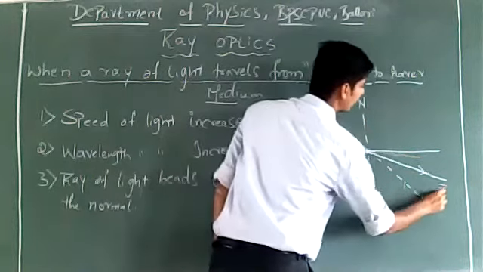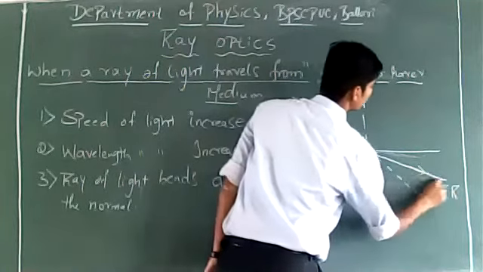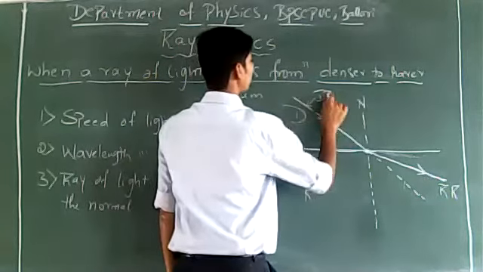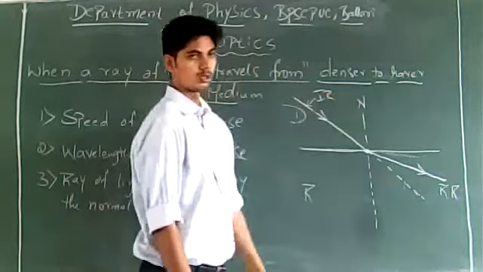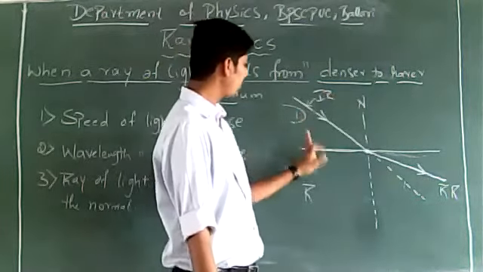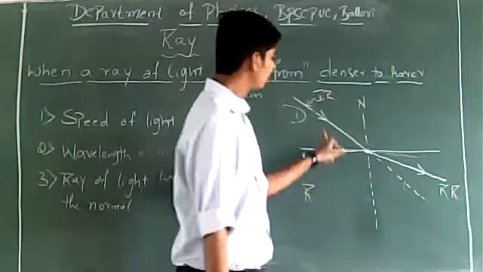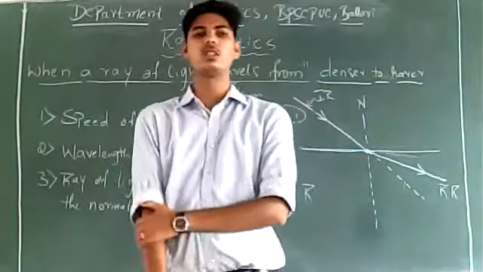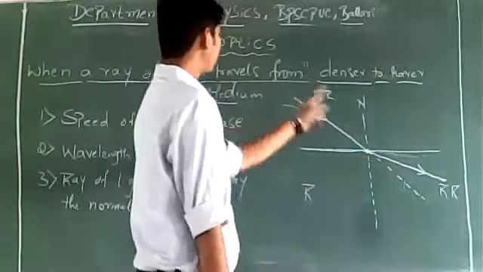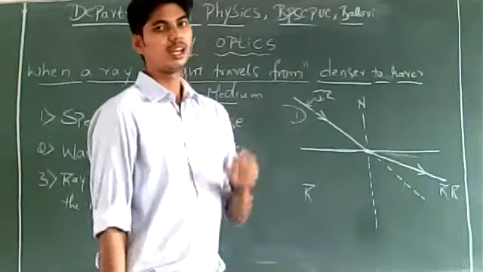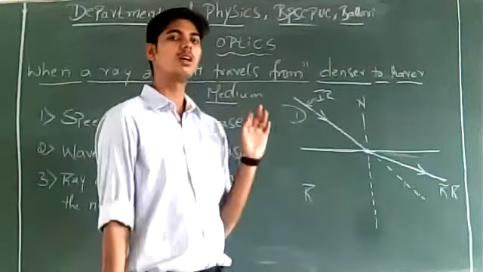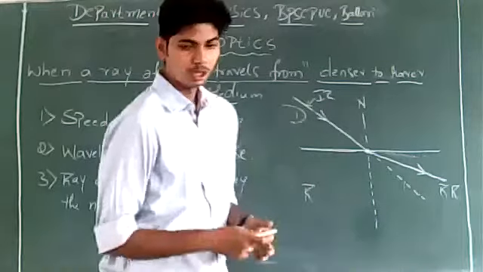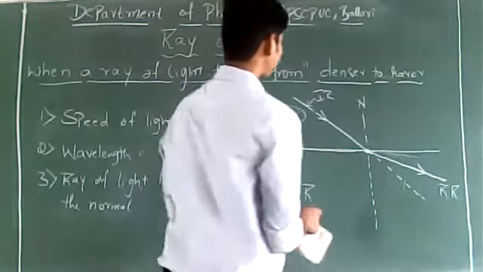This is the refracted ray. This is the incident ray. And this is the normal. So whenever a ray of light travels from denser to rarer medium, the ray of light is going to bend away from the normal. So this is regarding a ray of light traveling from denser to rarer medium. Is that clear?